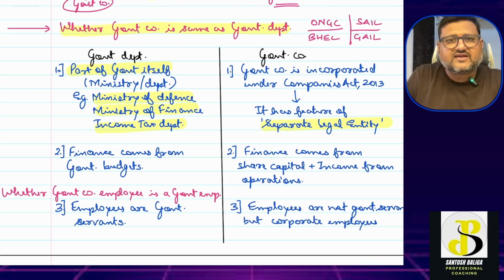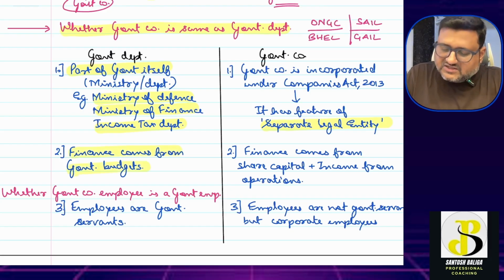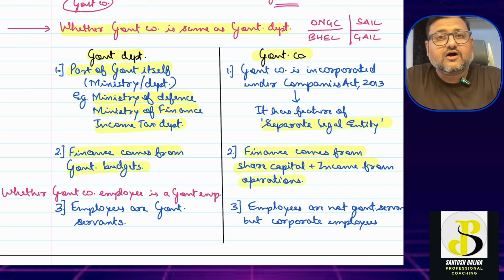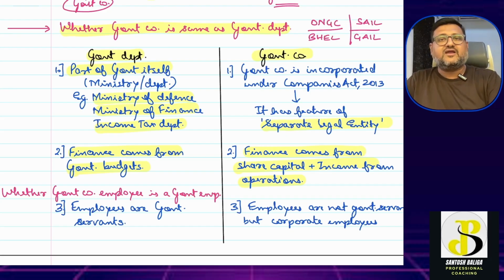Also, one more difference is that the finance for the government departments comes from the budget that the government will allocate, whereas it is not the same for a government company. For a government company, the finance comes from the share capital or the income from operations of that particular company. So finance comes from government budgets for a government department, and from share capital plus income from operations for the government company. Have you understood this difference between a government company and a government department?